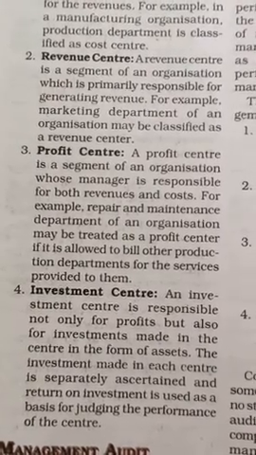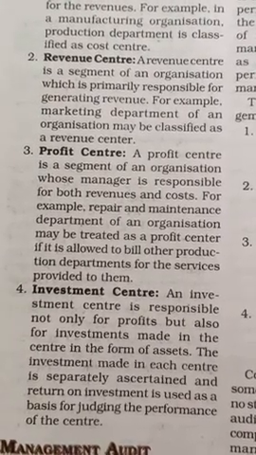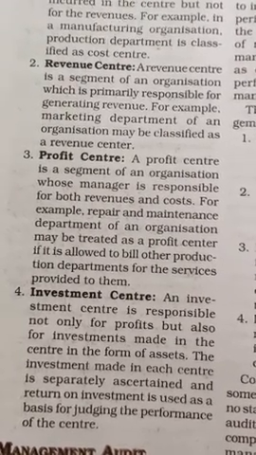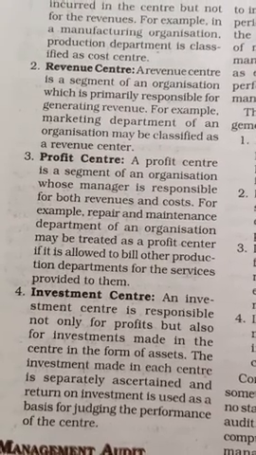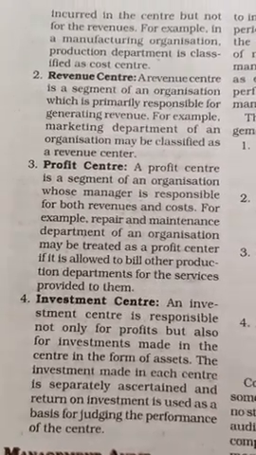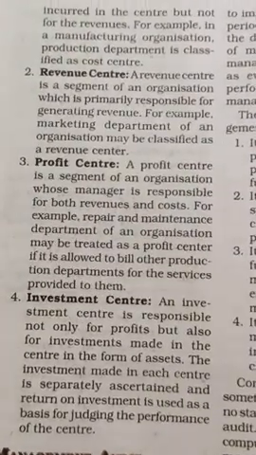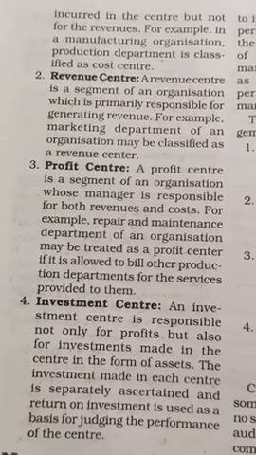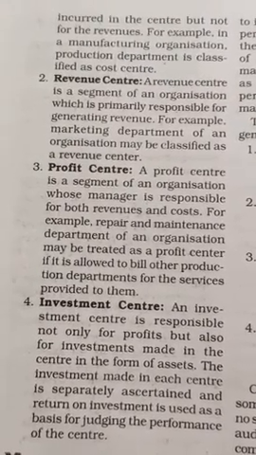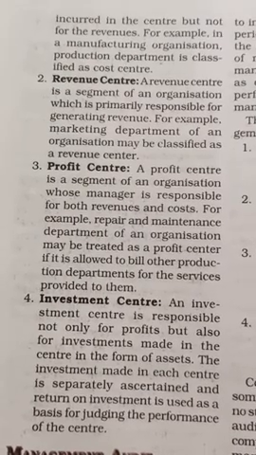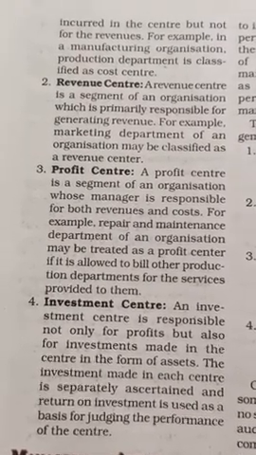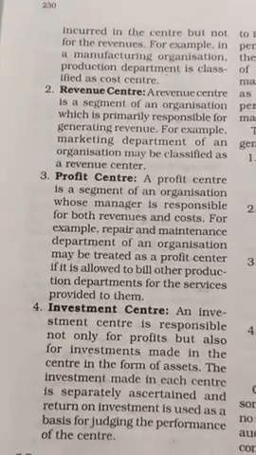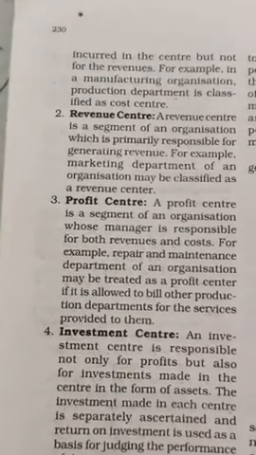Profit center. It is a segment of an organization whose manager is responsible for both revenues and cost. For example, the repair and maintenance department of an organization may be treated as a profit center if it is allowed to bill other production departments for the services provided to them. Next is investment center. An investment center is responsible not only for profit but also for the investment made in the center in the form of assets. The investment made in each center is separately ascertained and return on investment is used as a basis for judging the performance of the center. Clear? So these are the different types of centers in the organization.